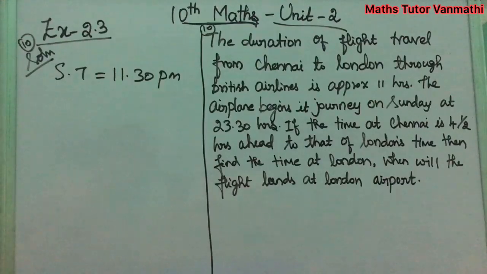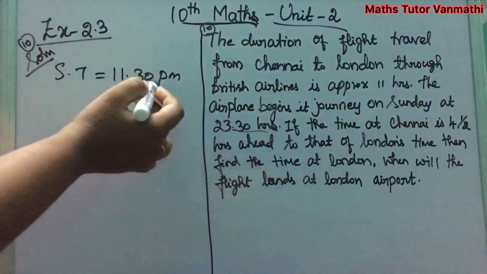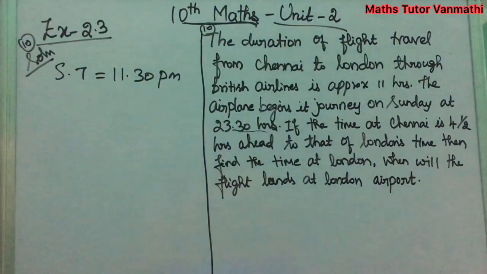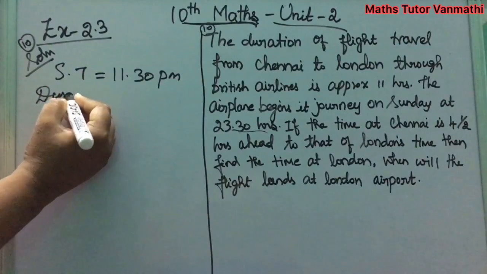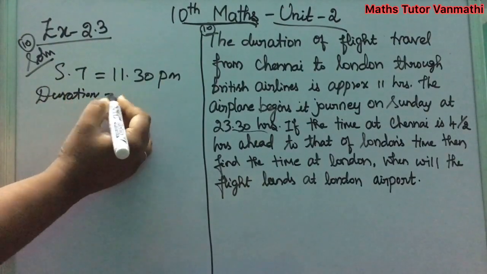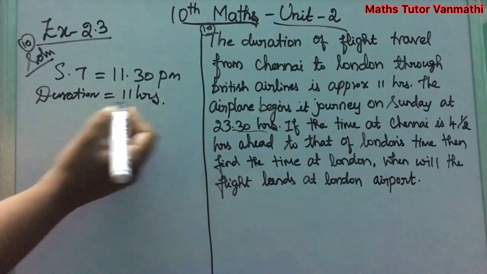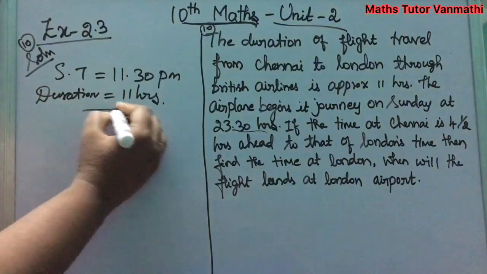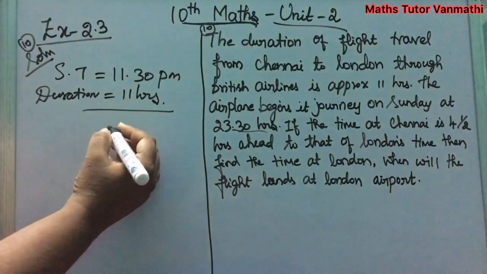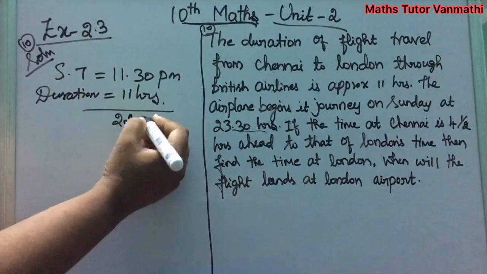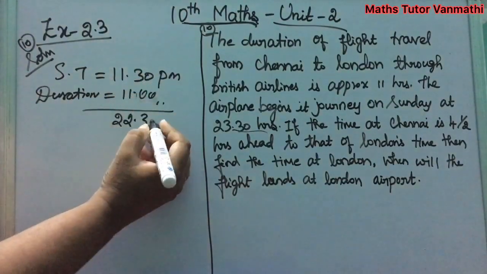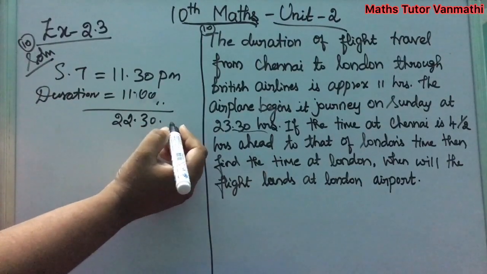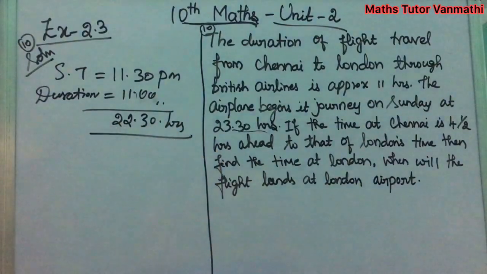First, we converted the time 23.30 hours into standard time as 11:30 p.m. Our traveling time, that is the duration, is given as 11 hours. Adding this, we get 22.30 hours as the total time.